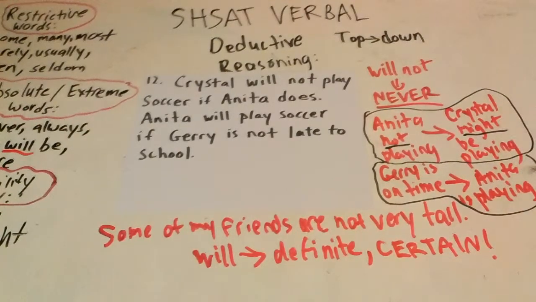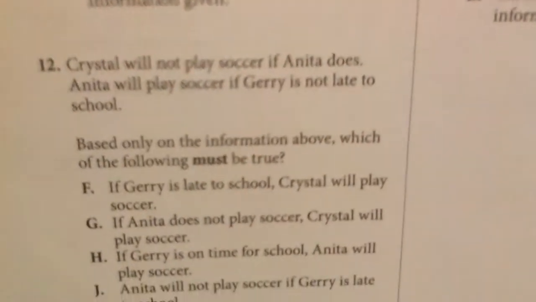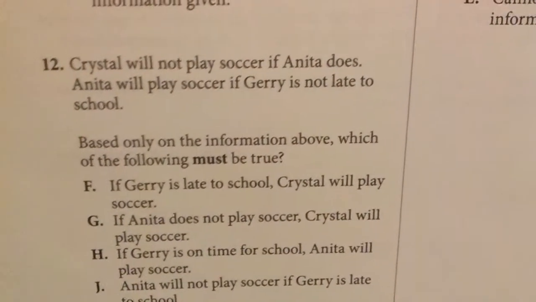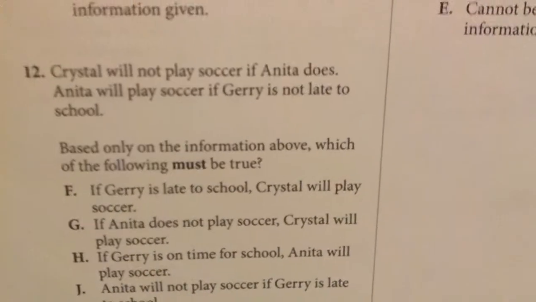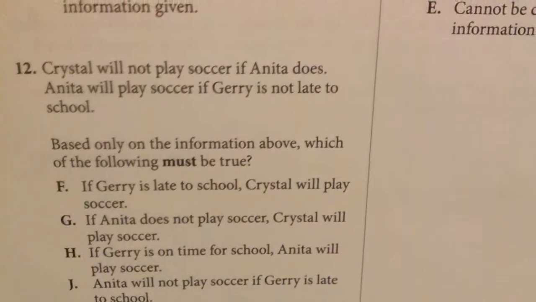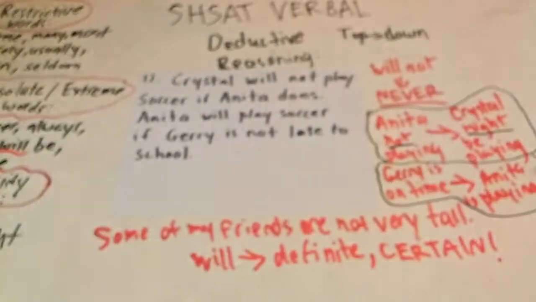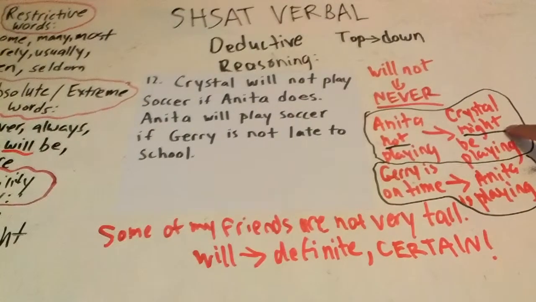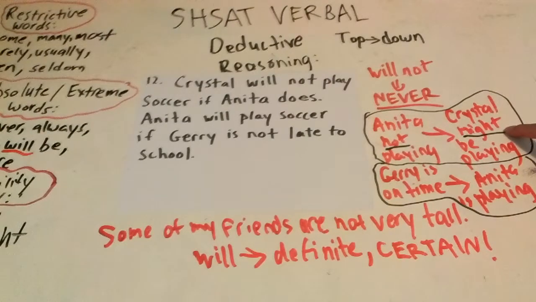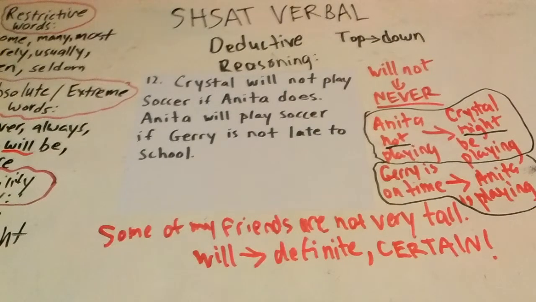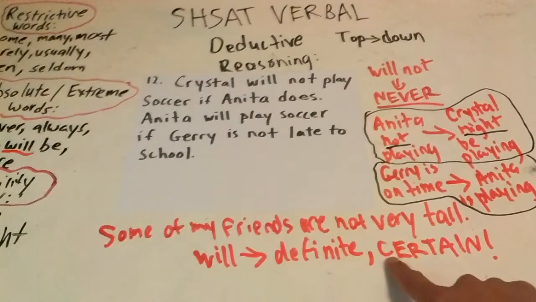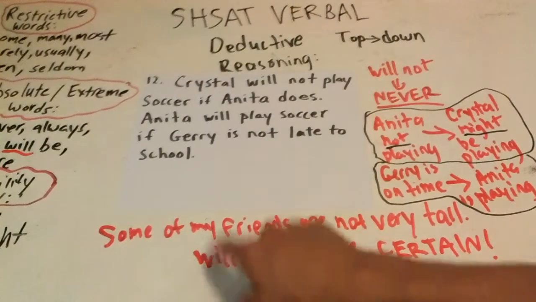But are they asking us might? Well, let's see. How does it end? Like all of them, look. There it is. Crystal will not play soccer if Anita does. Anita will play soccer if Jerry is not late to school. Based only on the information above, which of the following must be true? If they asked us which of the following might be true, it's totally different. But they're asking us which of the following must be true. And which one is about definite stuff, certain stuff, will. We found it. It was right there.